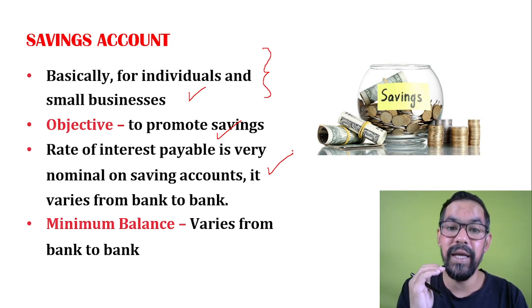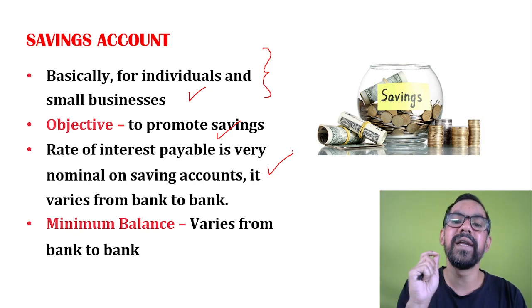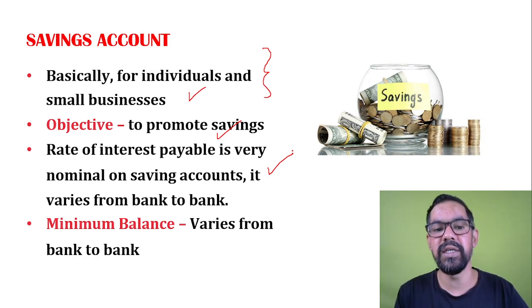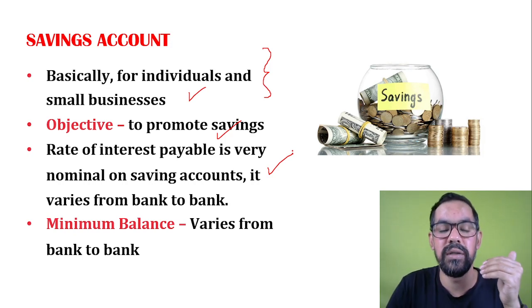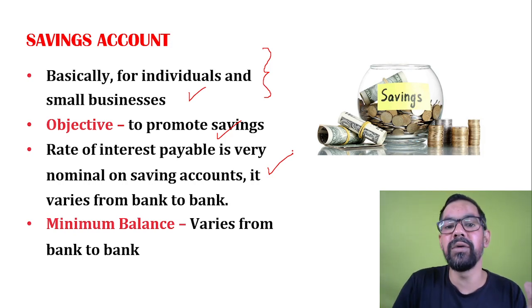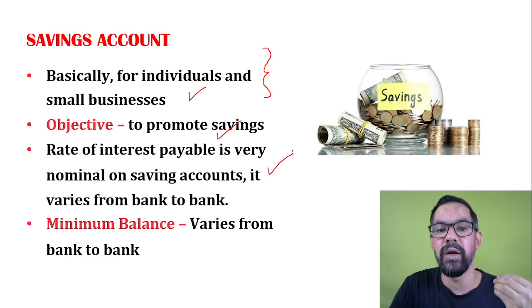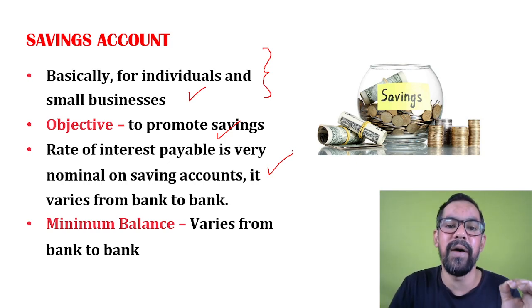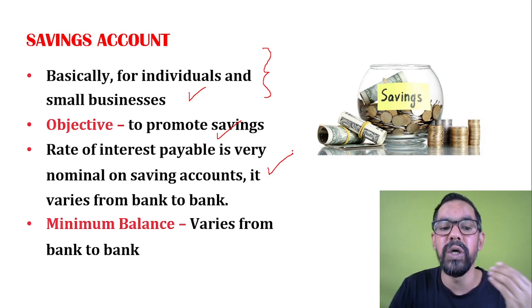The interest is generally calculated on a daily basis. Please listen carefully, this is a very important point. The interest on a savings account is calculated on a daily basis, and it is credited on a quarterly basis. Let's say you have 50,000 as an average balance for the next 3 months. The interest on 50,000 will be credited after the quarter. Banks do this transaction on a quarterly basis, so please remember this point. Calculation happens daily, and that interest amount is credited quarterly.